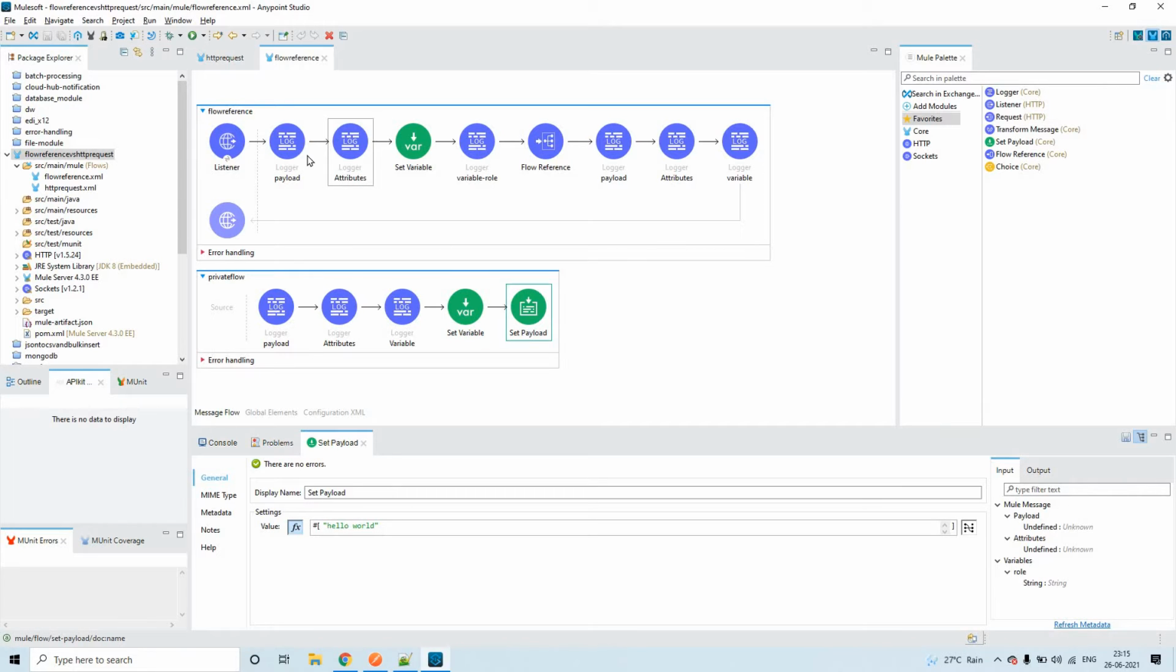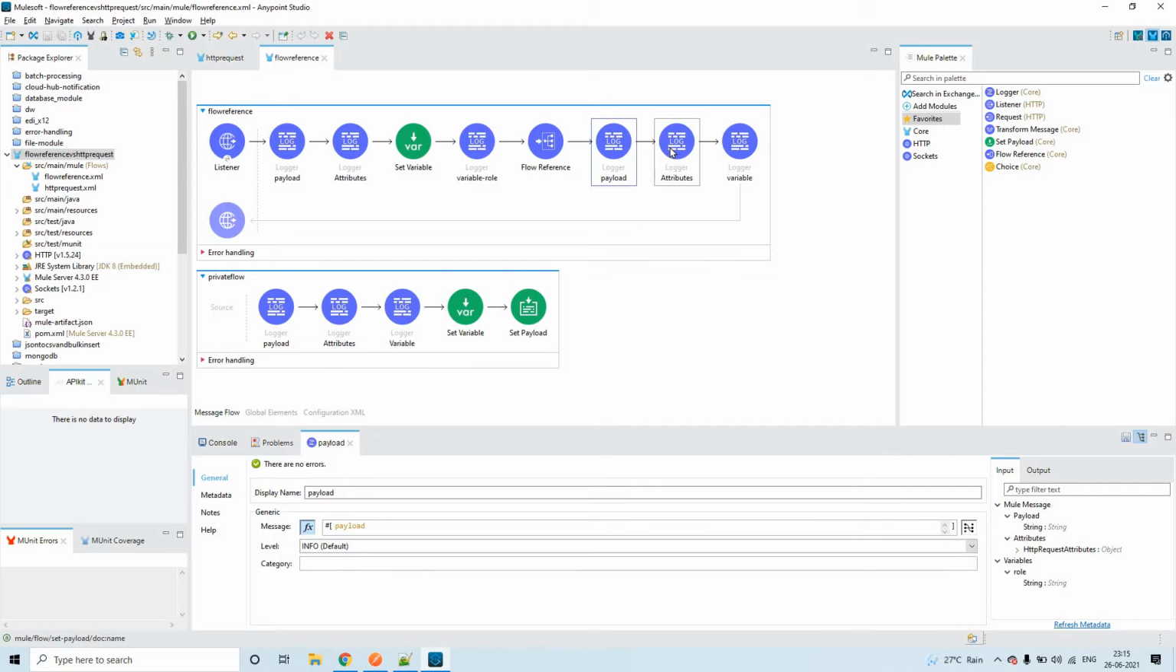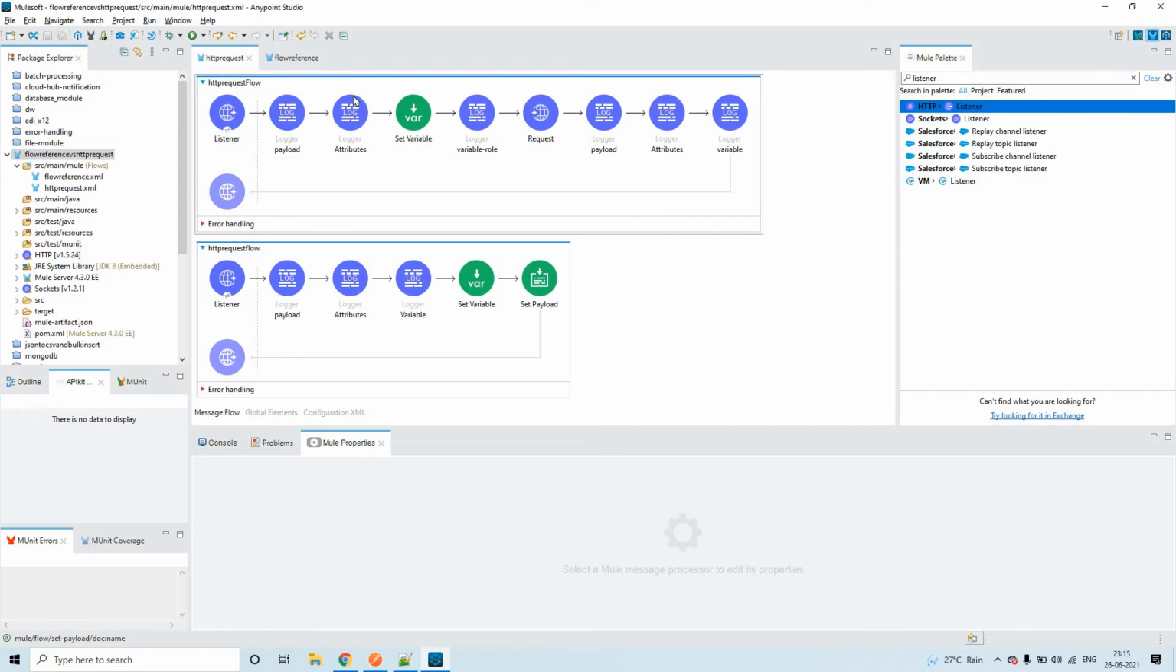Now the payload whatever we send through Postman, that is what we'll get here, right? We'll see whether that payload will be shared to the second flow or not. After that, here I am configuring hello world as the payload. Here, the same thing, I'm printing payload, attributes and variable, that's it. The same thing I'm doing in HTTP request as well. The only difference is that instead of flow reference I'm using HTTP request here.